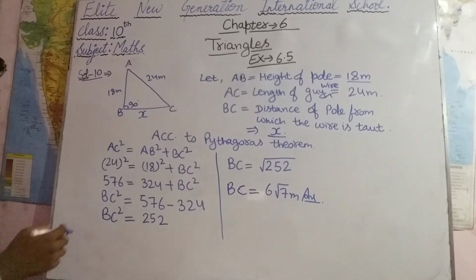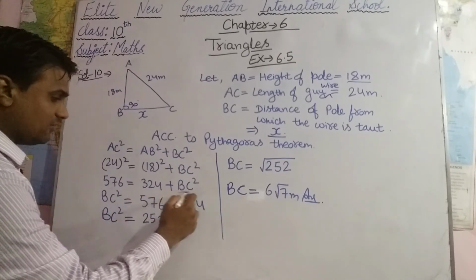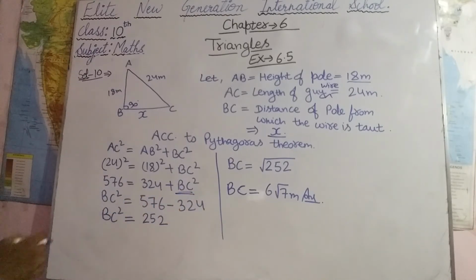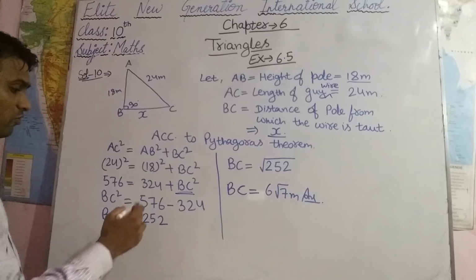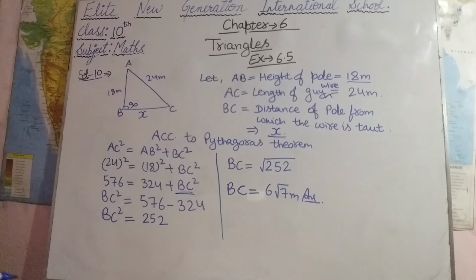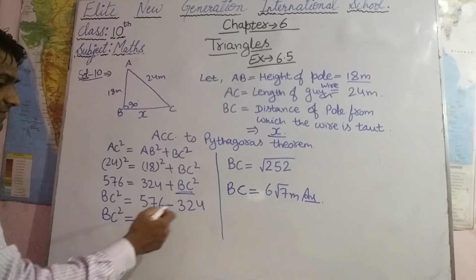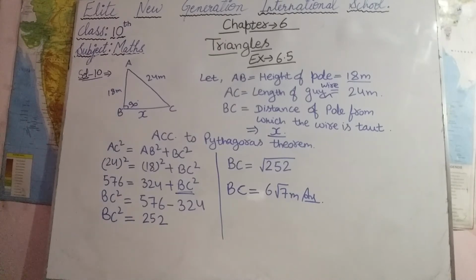Now 324 will shift to this side so we can find BC square. BC square equals 576 minus 324, which is 252.